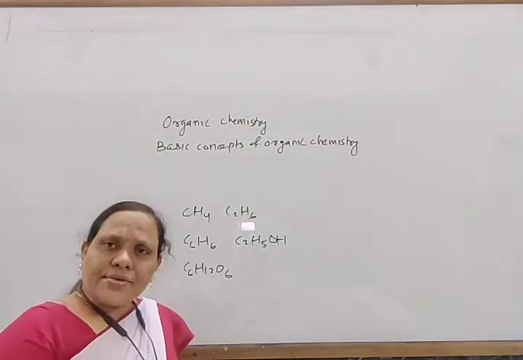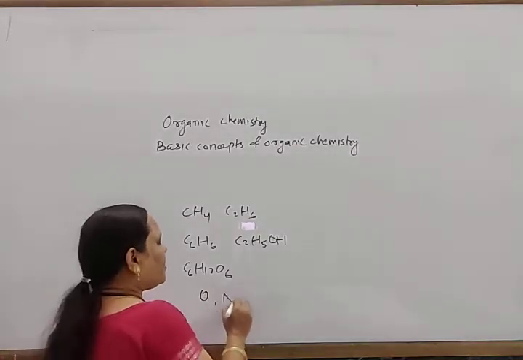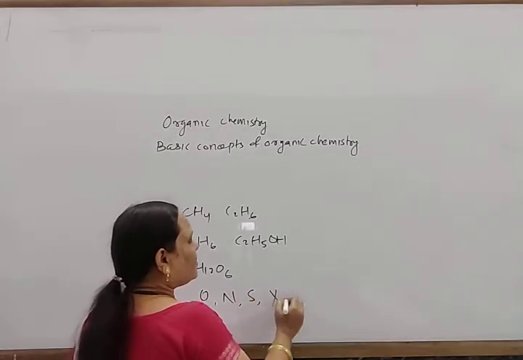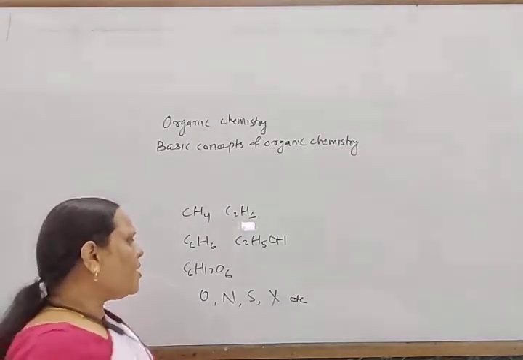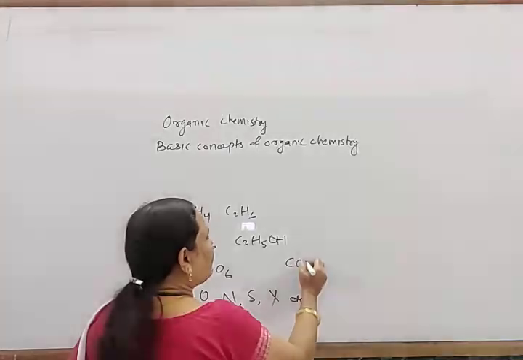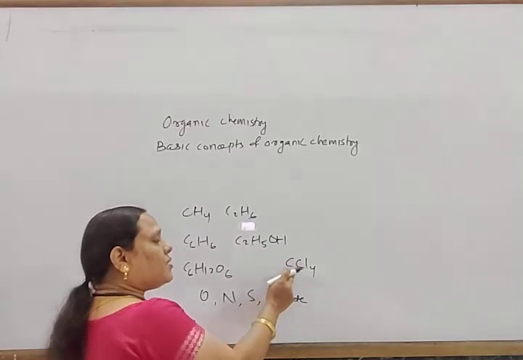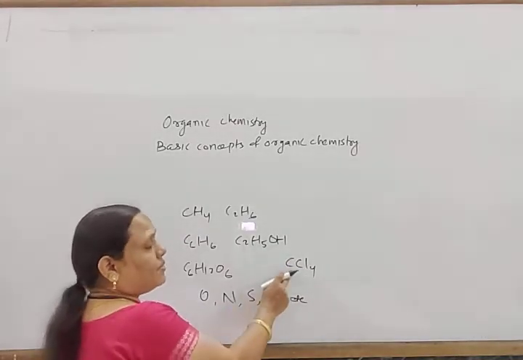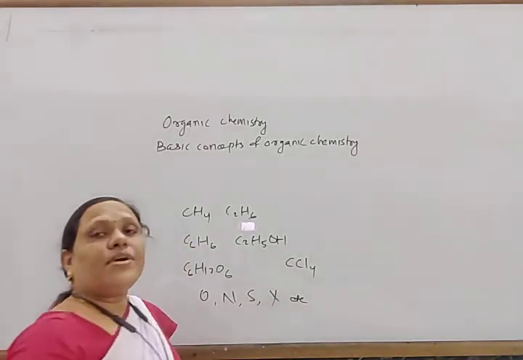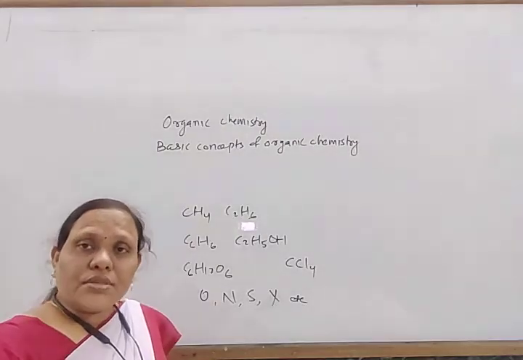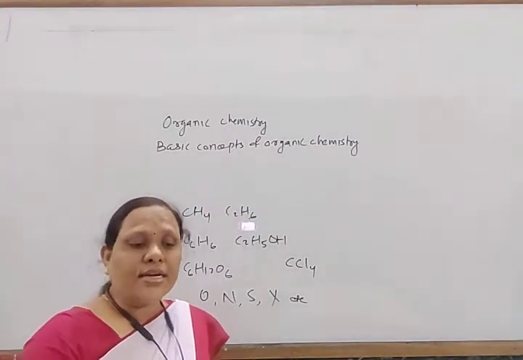Along with carbon and hydrogen, organic compounds also contain other elements like oxygen, nitrogen, sulfur, halogens, etc. Suppose we take carbon tetrachloride, CCl4. Although it does not contain hydrogen, all the chlorine atoms are substituted for hydrogen, so it is a derivative of methane. So this is also an organic compound. The compounds of hydrogen and carbon and their derivatives are known as organic compounds.